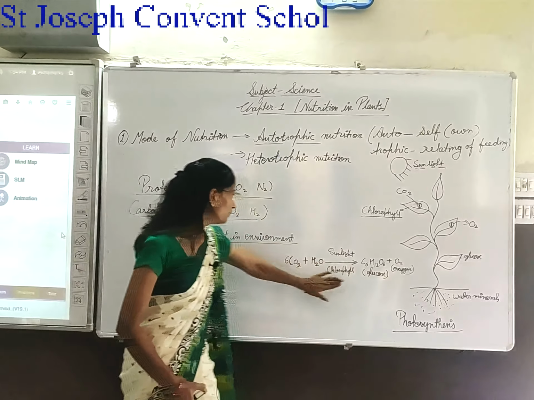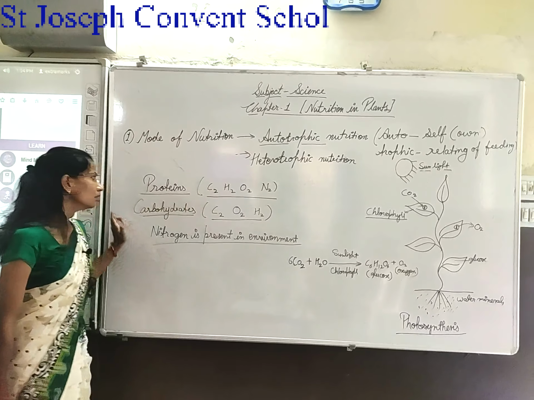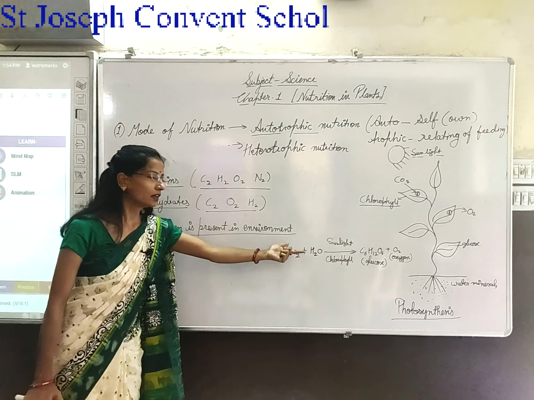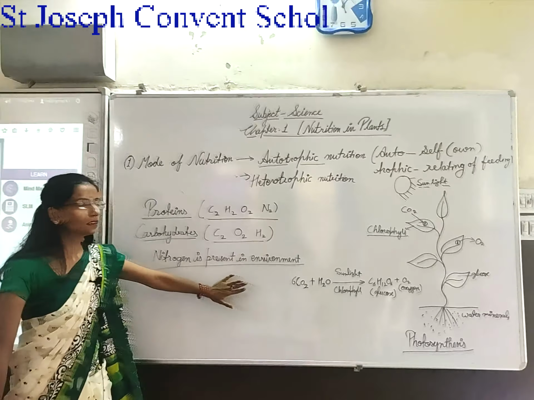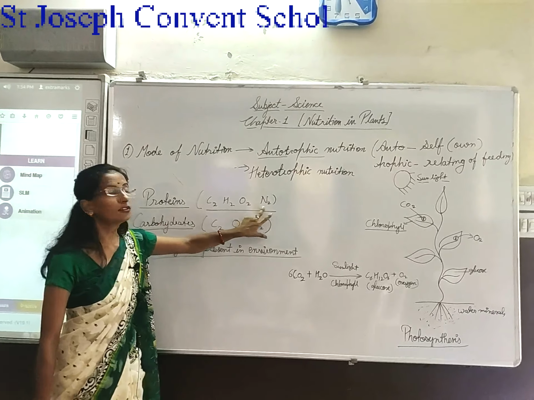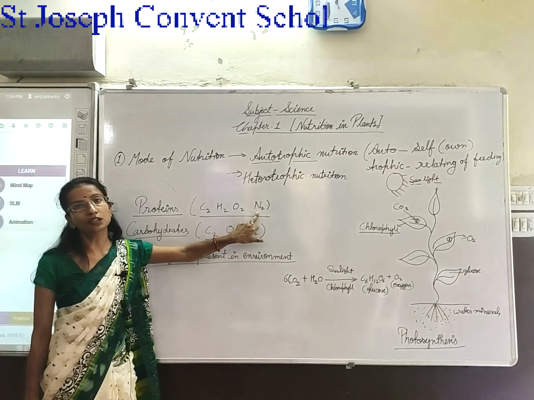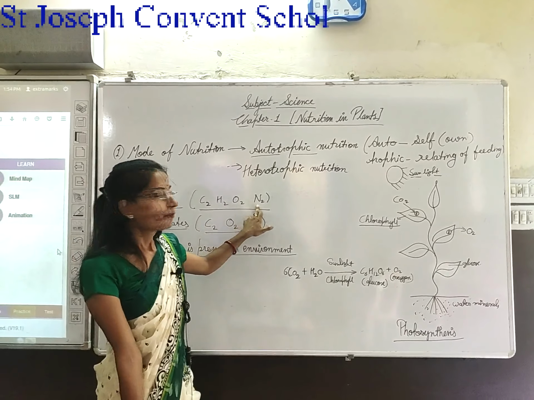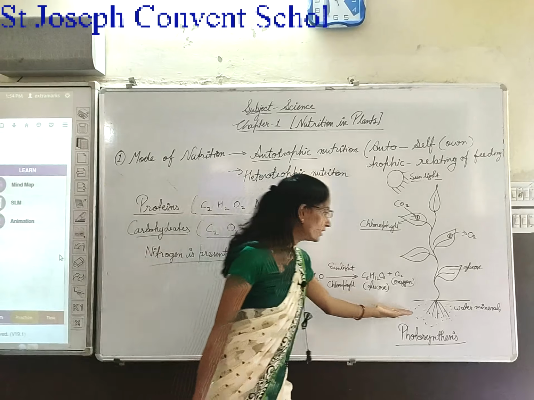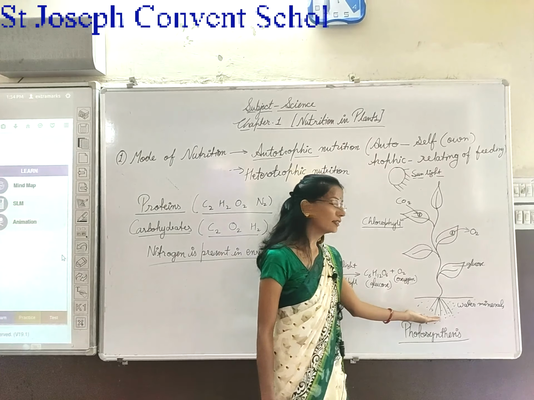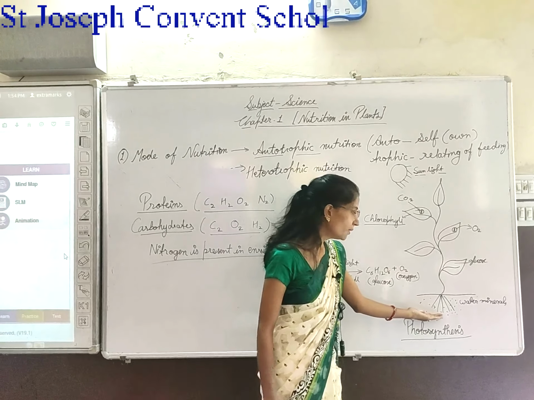Okay. After that, not only carbon dioxide and water and oxygen are synthesized, but sometimes nitrogen is also important for the plants, but nitrogen is present in abundance. Some plants get nitrogen by the roots of the plants.